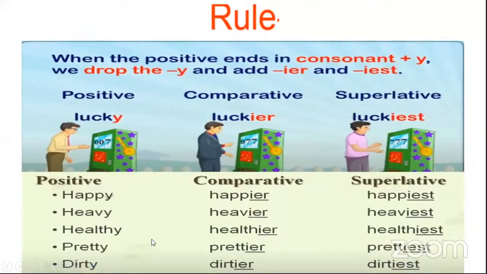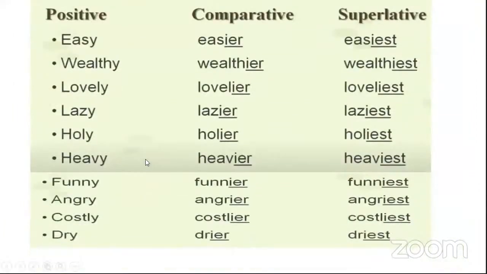Pretty will be prettier, prettiest. Dirty will be dirtier, dirtiest. Easy will be easier, easiest. Wealthy, wealthier, wealthiest. Lovely, lovelier, loveliest. Lazy, lazier, laziest. Holy, holier, holiest. Heavy, heavier, heaviest. And funny will be funnier, funniest. Angry, angrier, angriest. Costly, costlier, costliest. Dry.